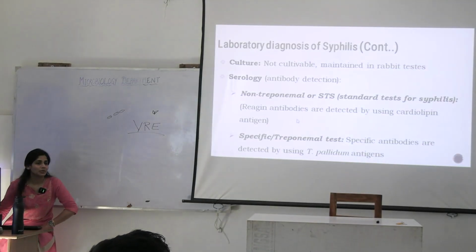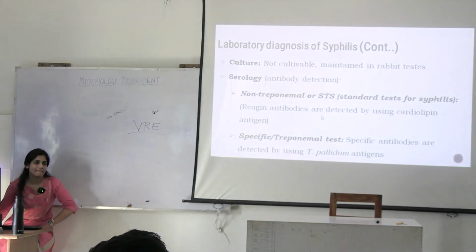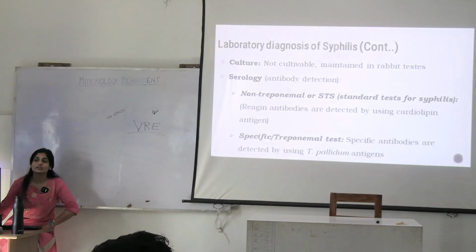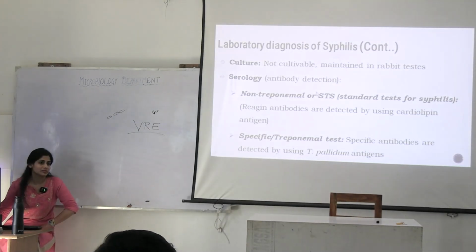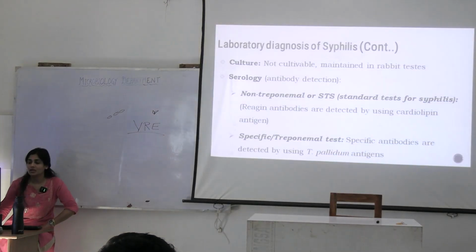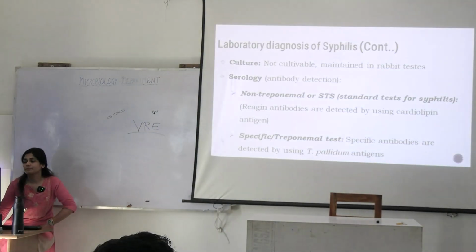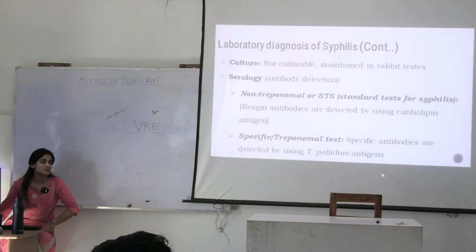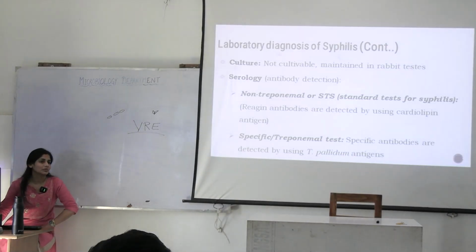Where do you acquire this cardiolipin antigen from? Bovine or beef heart, you can take this cardiolipin antigen. It has cross reactivity with these antibodies. Okay, this is a non-treponemal test, you call it. And in case of treponemal test, you are using T pallidum antigens. Where do you acquire these T pallidum antigens from? For that, what will you have to do? Culture. And is it non-cultivable, right? So what is most commonly done?